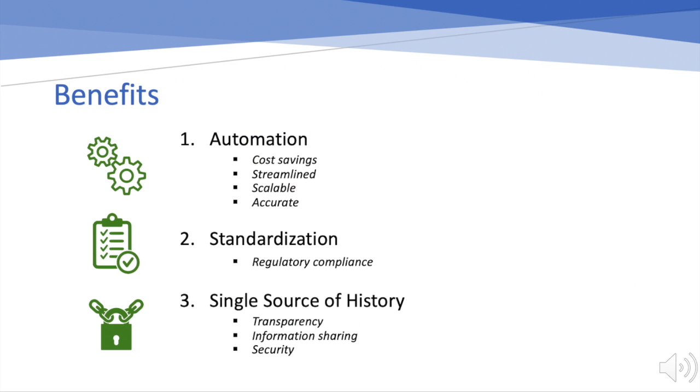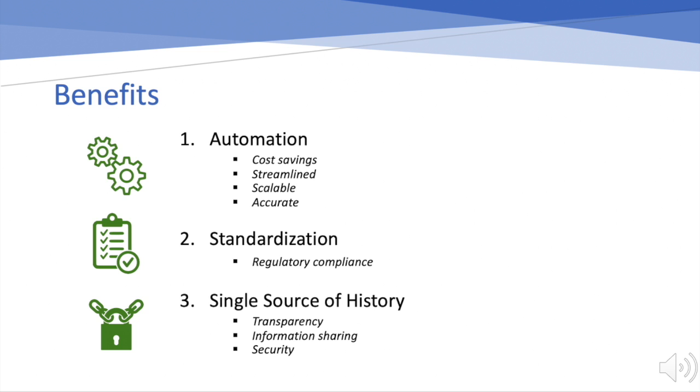We find the application of smart contracts in the derivatives market has 3 main benefits. Firstly, automation, which streamlines the process for executing and setting up derivatives contracts, reduces paperwork and the need for any intermediaries. This leads to trickle-down benefits of efficiency and cost savings, and the removal of human error with the use of code increases both accuracy and trust in the process. Finally, this offers an easily scalable solution.